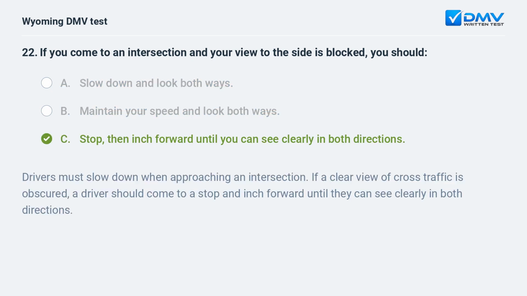C. Stop, then inch forward until you can see clearly in both directions. Drivers must slow down when approaching an intersection. If a clear view of cross traffic is obscured, a driver should come to a stop and inch forward until they can see clearly in both directions.